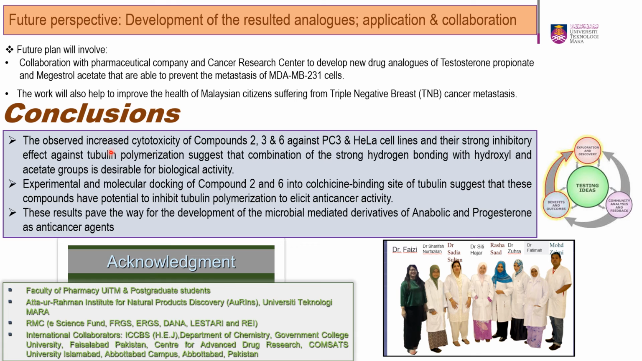As a conclusion, we can see the increased toxicity of compounds 2, 3, and 6 in PC3 cancer cell line, and their strong inhibitory effect against tubulin polymerization suggests that the combination of the strong hydrogen bond with hydroxyl and acetate group is desirable for biological activity. Experimental molecular docking of compounds 2 and 6 into the colchicine binding site of tubulin suggests that these compounds have potential to inhibit tubulin polymerization to elicit anti-cancer activity.